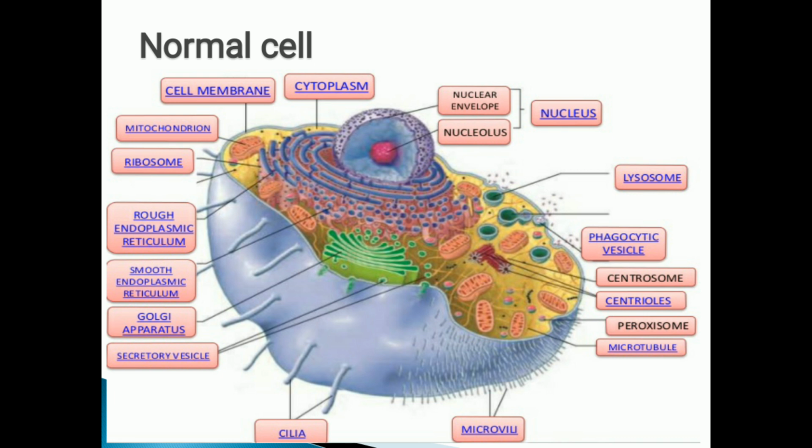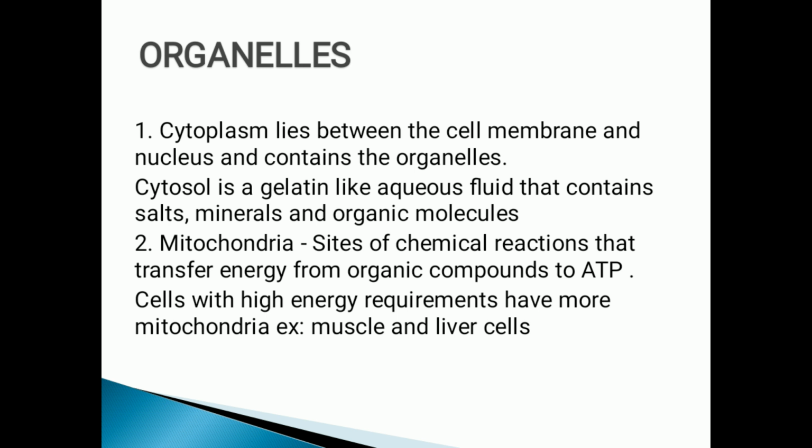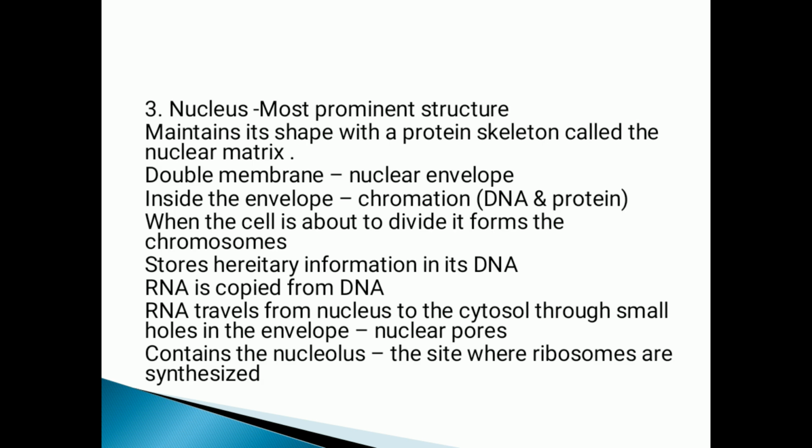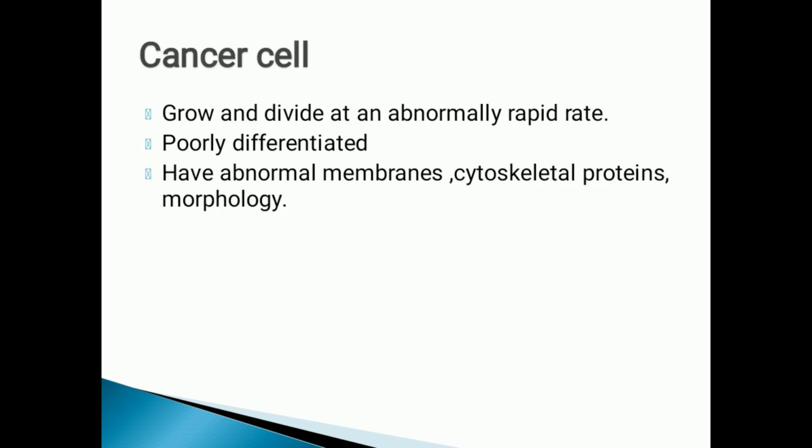Now the lysosome, they help in digestion of the large molecules. Phagocytic vesicle, they have the same function. They will store various substances, and they will maintain the osmotic pressure also. Now there is the centrosome. They will form the spindle fibers and help in the movement. Now we will go to the next one. The same thing, organelles, which I told you, that is cytoplasm is the main one, mitochondria and the nucleus. Now we will talk about the cancer cell.